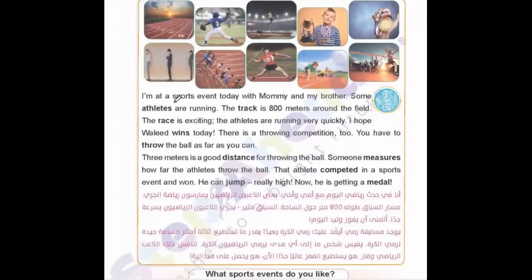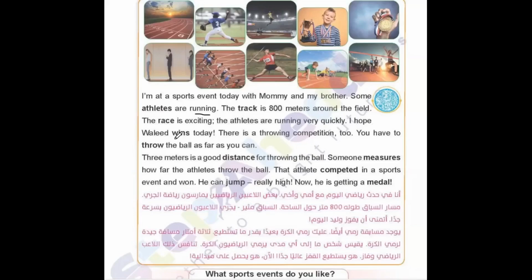I am at a sports event today with mommy and my brother. Okay, this is the one speaking about the sports event that he attends. Some athletes are running. The track is 800 meters around the field, so it will be a big competition. The race is exciting. The athletes are running very quickly. So now he is describing the running games.